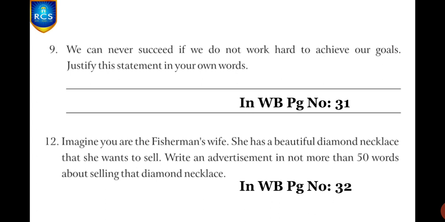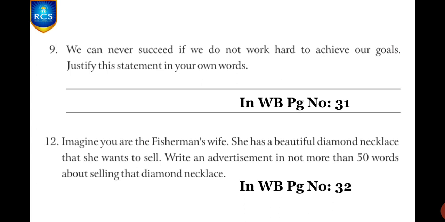We can never succeed if we do not work hard to achieve our goals. Justify this statement in your own words. Children, we all know, right? If you want to succeed in your life, what should we do? We should work hard. Yes? And if we do not work hard, what will happen? We cannot achieve our goals, right? That we all know.